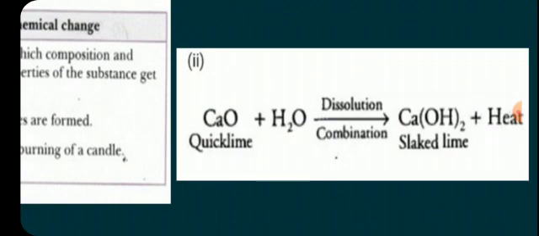This is a chemical reaction in which quicklime and water are reactants. On the arrowhead, dissolution and combination is written. Quicklime gets dissolved in water and it combines with water. Here two reactants combine with each other to form product, that is calcium hydroxide. So it is a combination reaction.